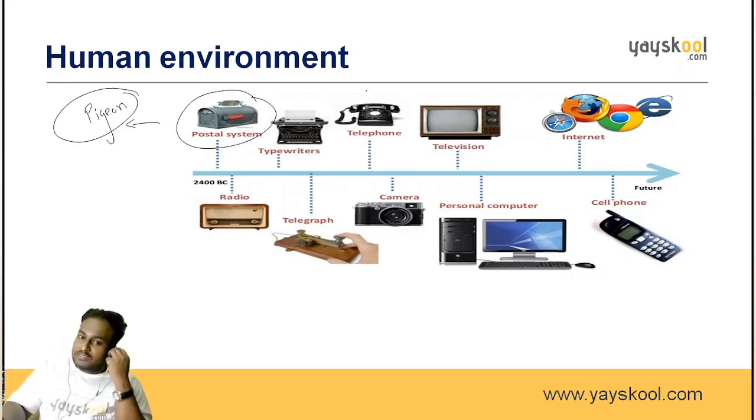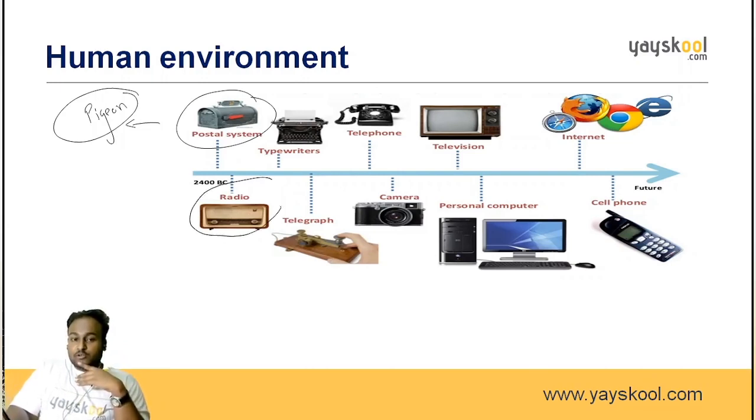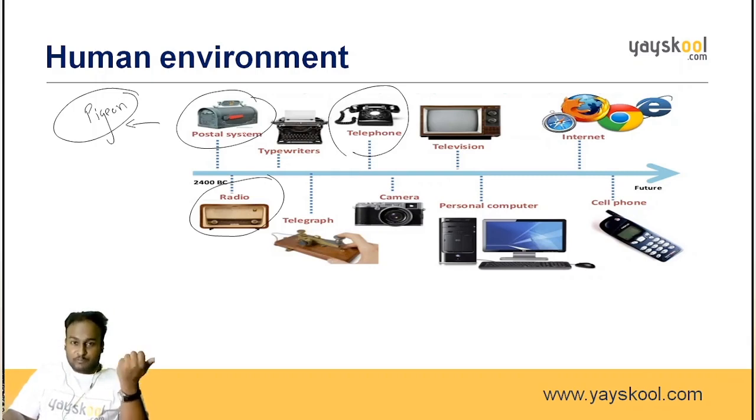Now after that, what happened? The postal system came. That is the post we use. We are used to postcards. After that, we had the radio to know what is happening around the world. Next come the typewriters, which are used for typing, and then the telephone. So this is the first very important one. Before that, for communicating with relatives, we used postcards.